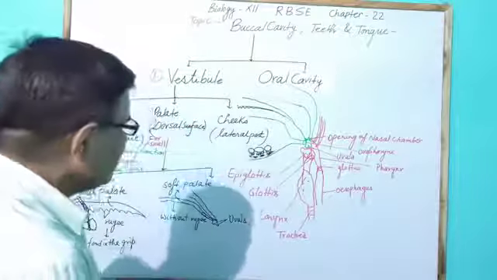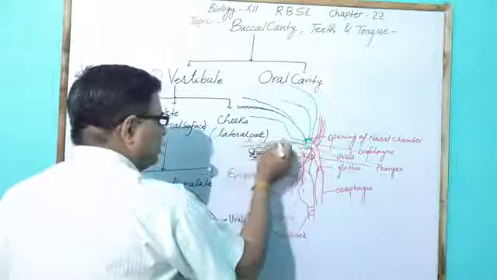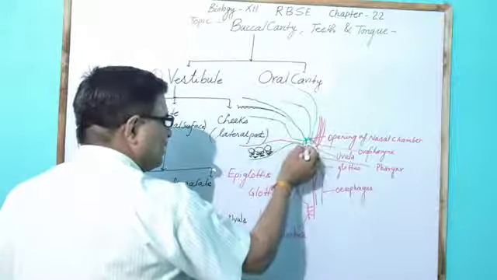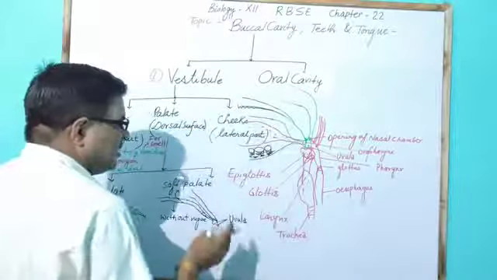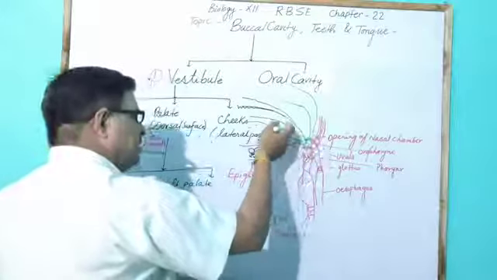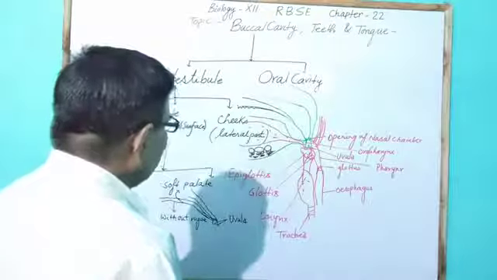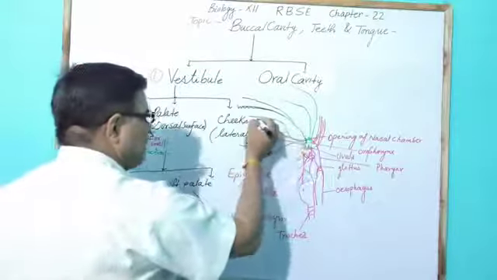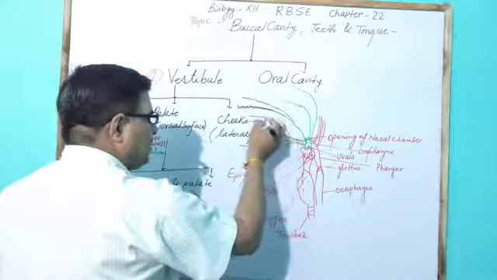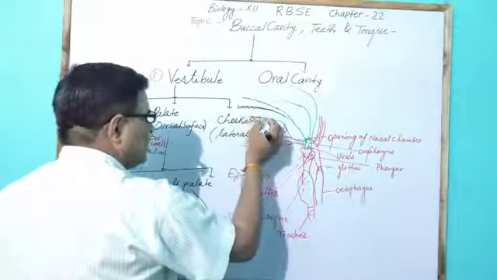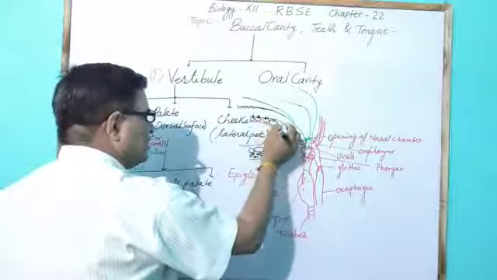The tongue is shown here, which has the taste buds. In the gap between such teeth structures, molar teeth and premolar teeth are present, supported in the form of roots in the jaw.